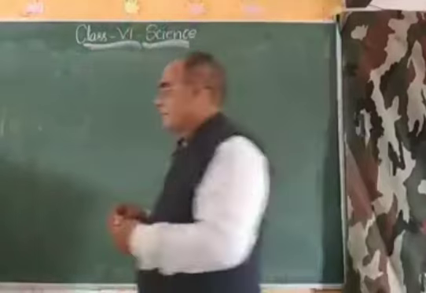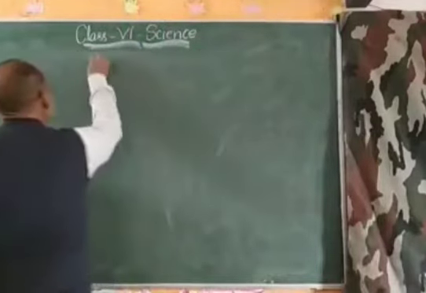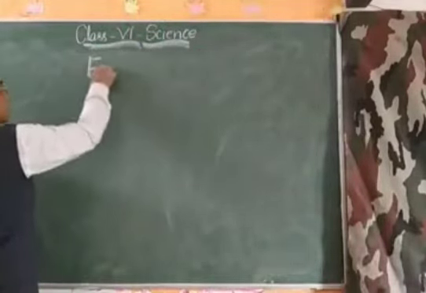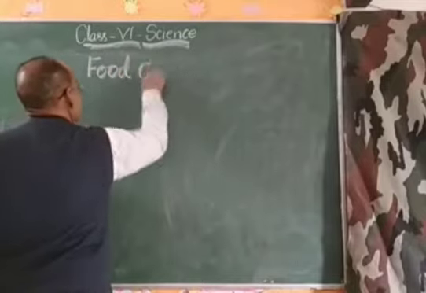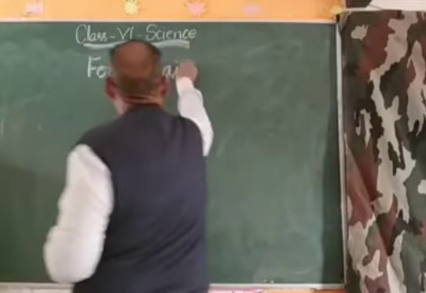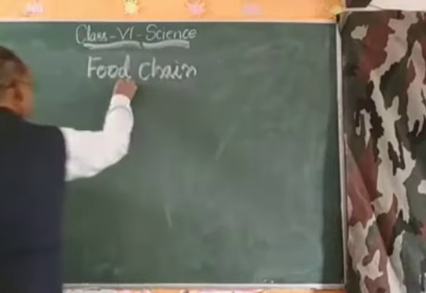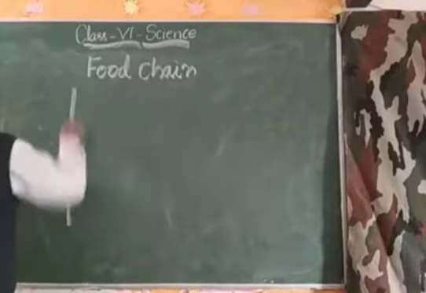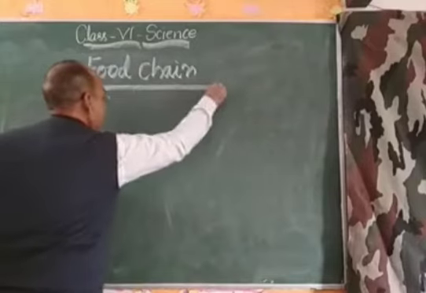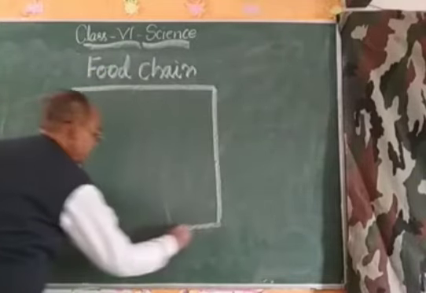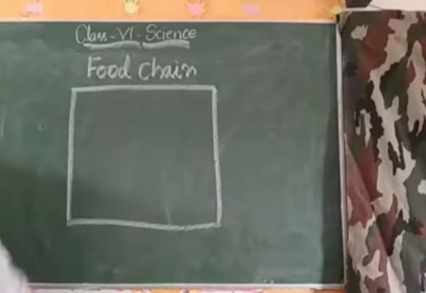For example, if there is a grassland ecosystem, then see how the food chain will form.